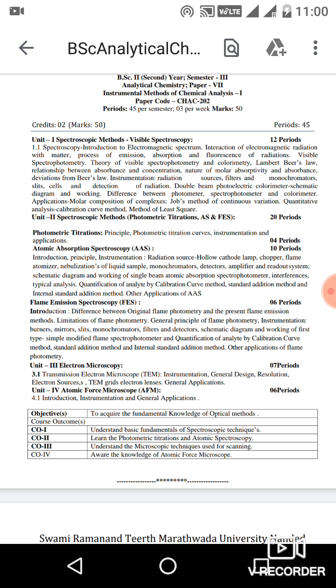So what is visible spectroscopy? What is the content of this unit?